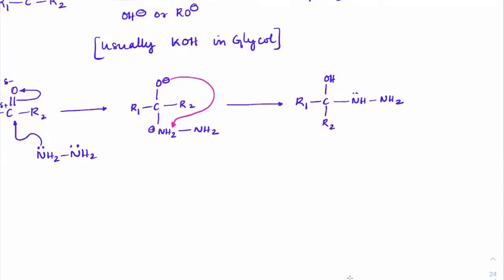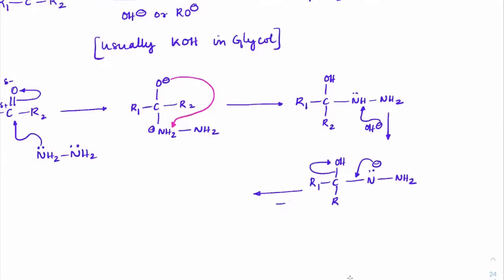Once you get this, from here again there is a reaction with OH minus, because we have a sufficient amount of OH minus in the solution. So this OH minus will extract H plus from here. So we will get this as OH, R2, N minus here with NH2. And as soon as it forms minus, this will try to close as a double bond and remove OH minus, because the solution can relieve OH minus.